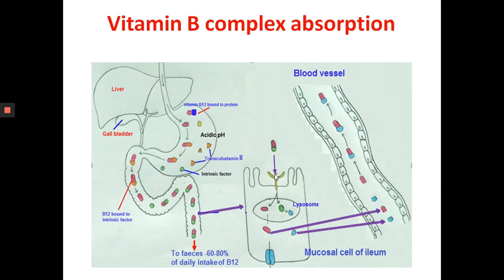To leave the enterocytes and enter the bloodstream, the vitamin must then bind to a carrier protein, transcobalamin 2. So once inside the cell, they bind with transcobalamin 2 and move out of the cell into the blood. Without this, they cannot move out of the cell and enter the blood. A common cause of vitamin B12 deficiency is the destruction of parietal cells, because it is not producing the intrinsic factor and then it cannot be absorbed.